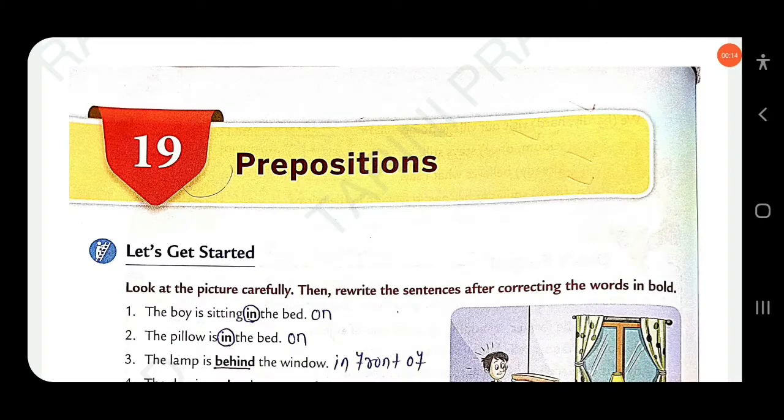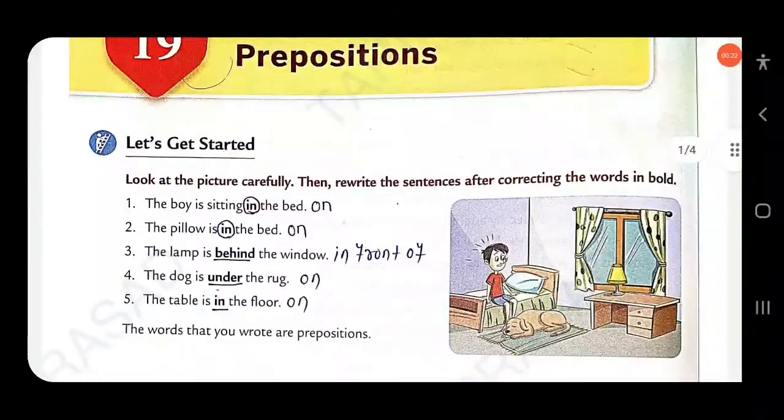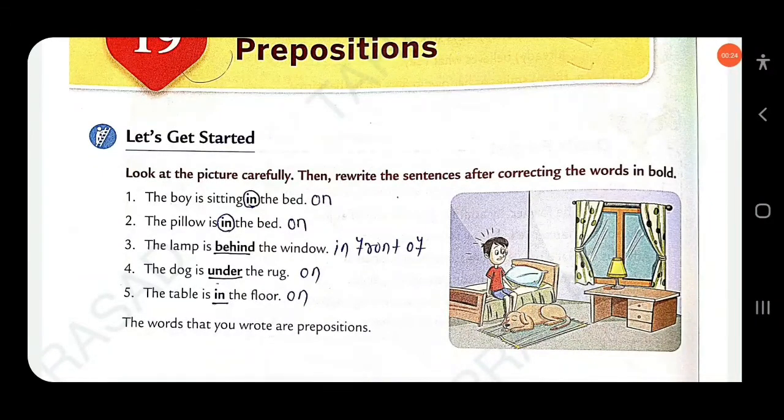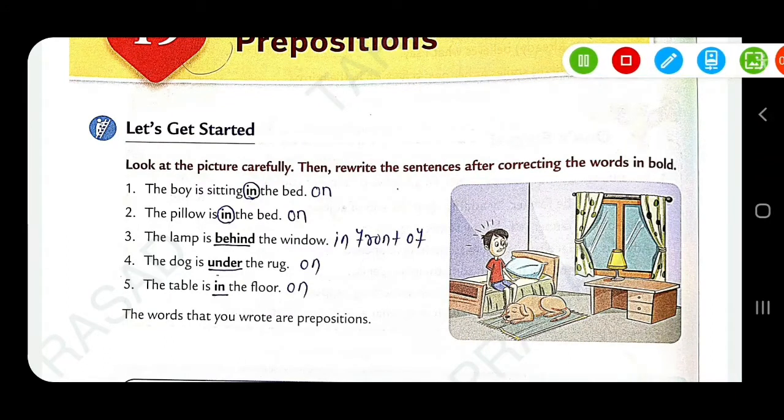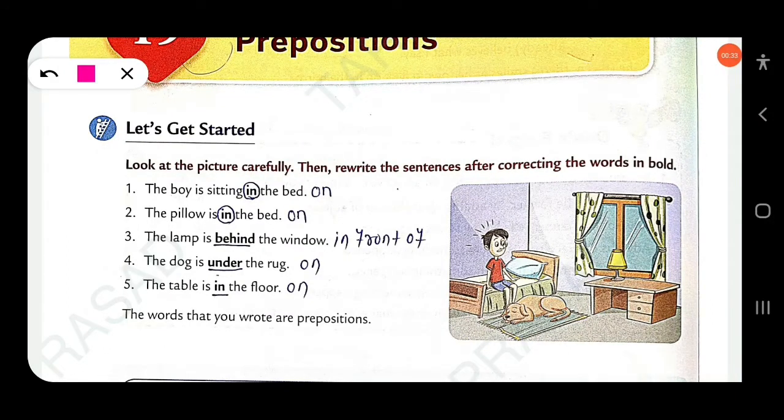Dear students, in this video we will discuss Class 5 Collins English Grammar and Composition, chapter number 19, Prepositions. Look at the picture carefully, then rewrite the sentences after correcting the words in bold. The first one: the boy is sitting in the bed. Here the preposition is wrongly used. You have to use on. The boy is sitting on the bed.